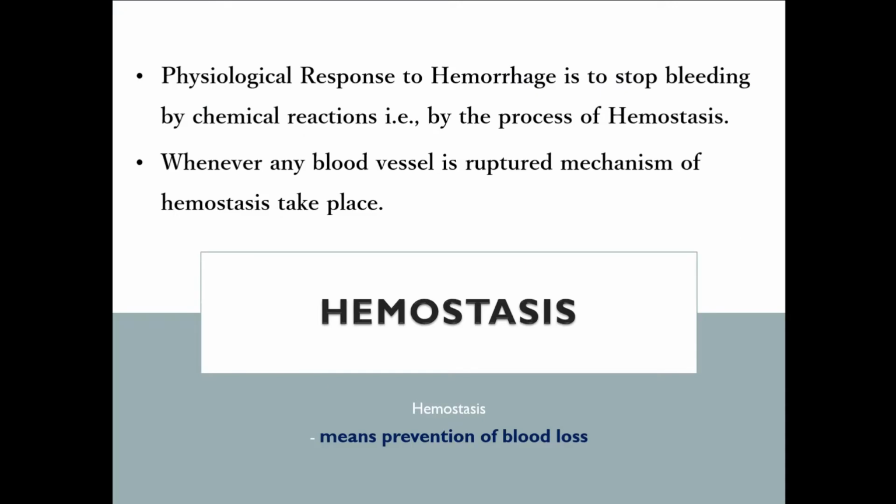And the physiological response to hemorrhage is to stop bleeding by chemical reaction, that is by the process of hemostasis. Whenever any blood vessel is ruptured, the mechanism of hemostasis takes place. And what is hemostasis? Hemostasis means prevention of blood loss. And this is a complete mechanism which involves several processes, several factors, which we will discuss in our coming slides.